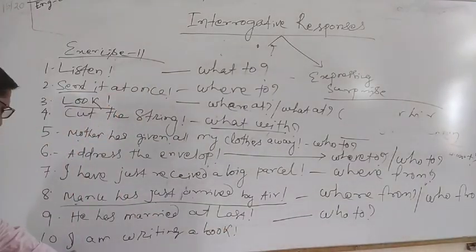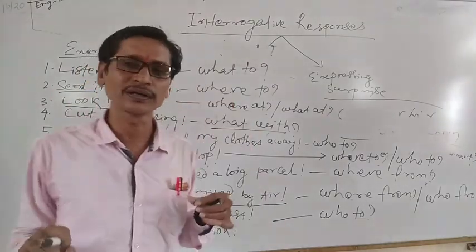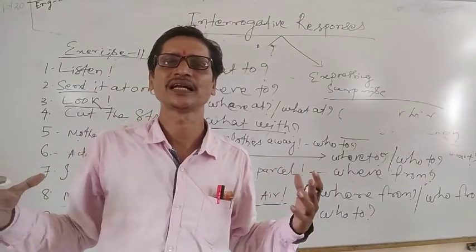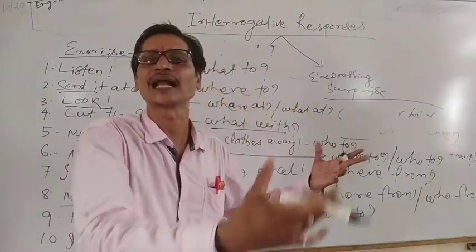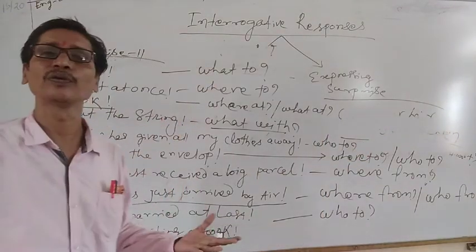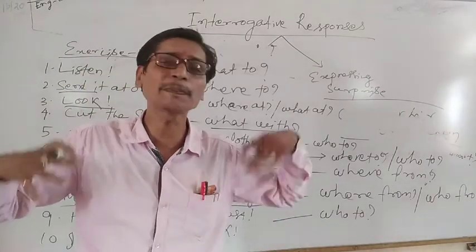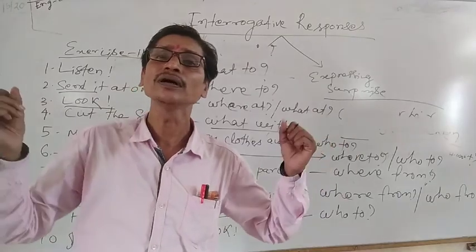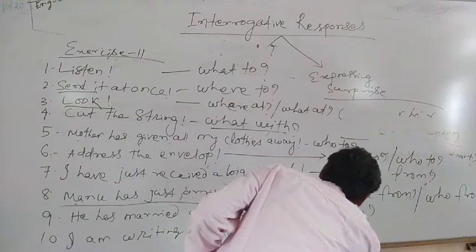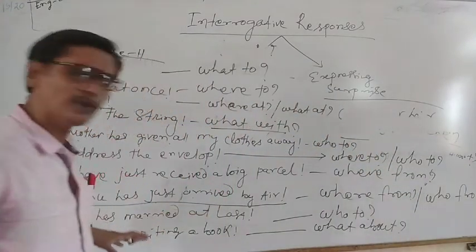Now, the next one, number 10. I am writing a book. When we write a book, we tell I am writing a book about physics, or I am writing a book about English grammar. So that is not mentioned here. When you say "I am writing a book," some more information is necessary for the listener to understand about what topic you are writing. That means "what about."